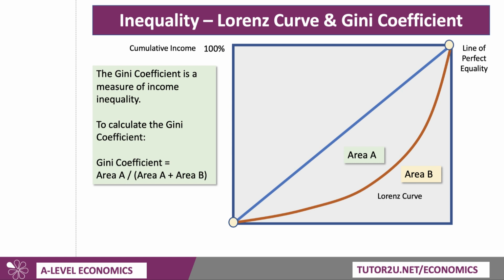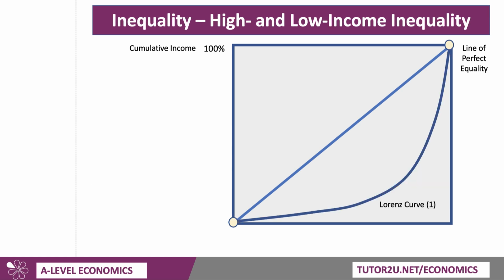If you think about it, the bigger area A is, the higher the Gini coefficient will be, because the greater is that skew, that difference between the incomes of the people at the bottom end and the incomes going to people at the top. So here's a Lorenz curve with a very high level of income inequality. You can see that most of the income goes to the top 2 or 3 deciles, whereas this would be a Lorenz curve with lower income inequality. The relative share of income going to the top income deciles is still high, but not as high as it was in the first curve.